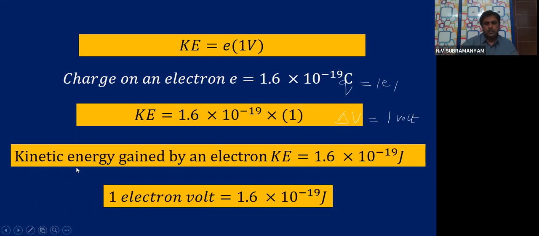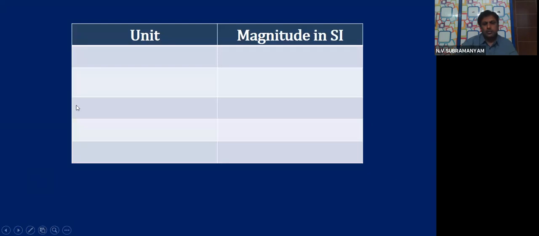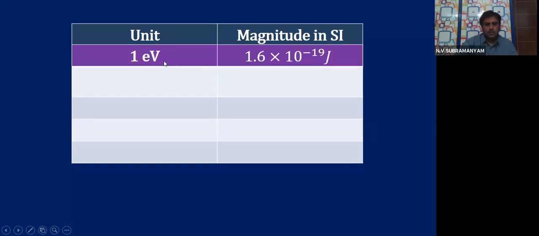The energy required to remove the electron from the outermost shell. Yes or not? So you also write it in electron volt, because it is a unit of energy. Remember carefully, electron volt is a unit of energy and its value is 1.6 × 10^-19 joule. Here I am writing the values in a table on the left side, with their magnitudes in the SI system. 1 eV is 1.6 × 10^-19 joule.